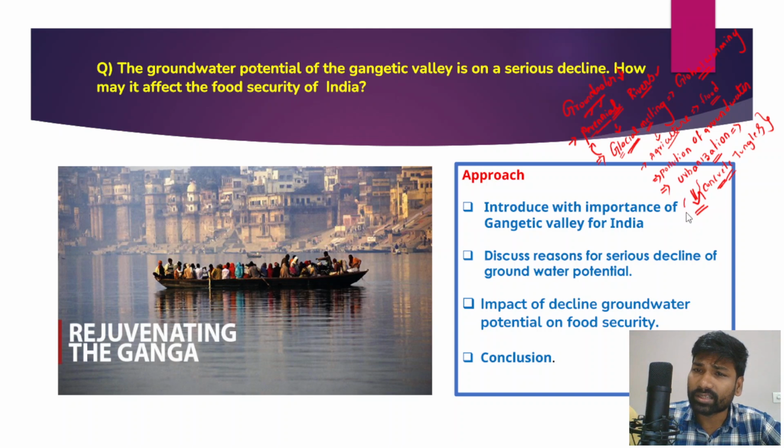And with urbanization, there are certain urban sponges as well, right? So certain urban lakes and wetlands are also being increasingly encroached upon, and this would be another major reason for the declining of groundwater tables in the Gangetic Valley. And plastic pollution would be another major reason, right?